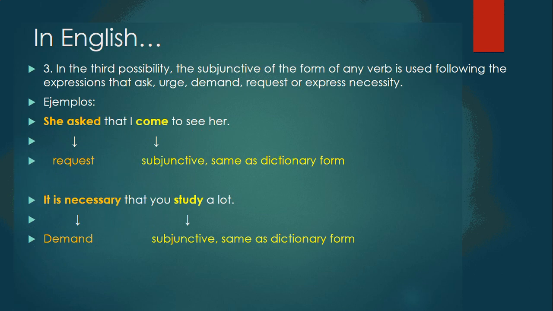The third possibility: the subjunctive form of any verb is used following expressions that ask, urge, demand, request, or express necessity. She asked that I come to see her. It is necessary that you study a lot. See? In this case, the subjunctive is the same as the dictionary form: come and study.